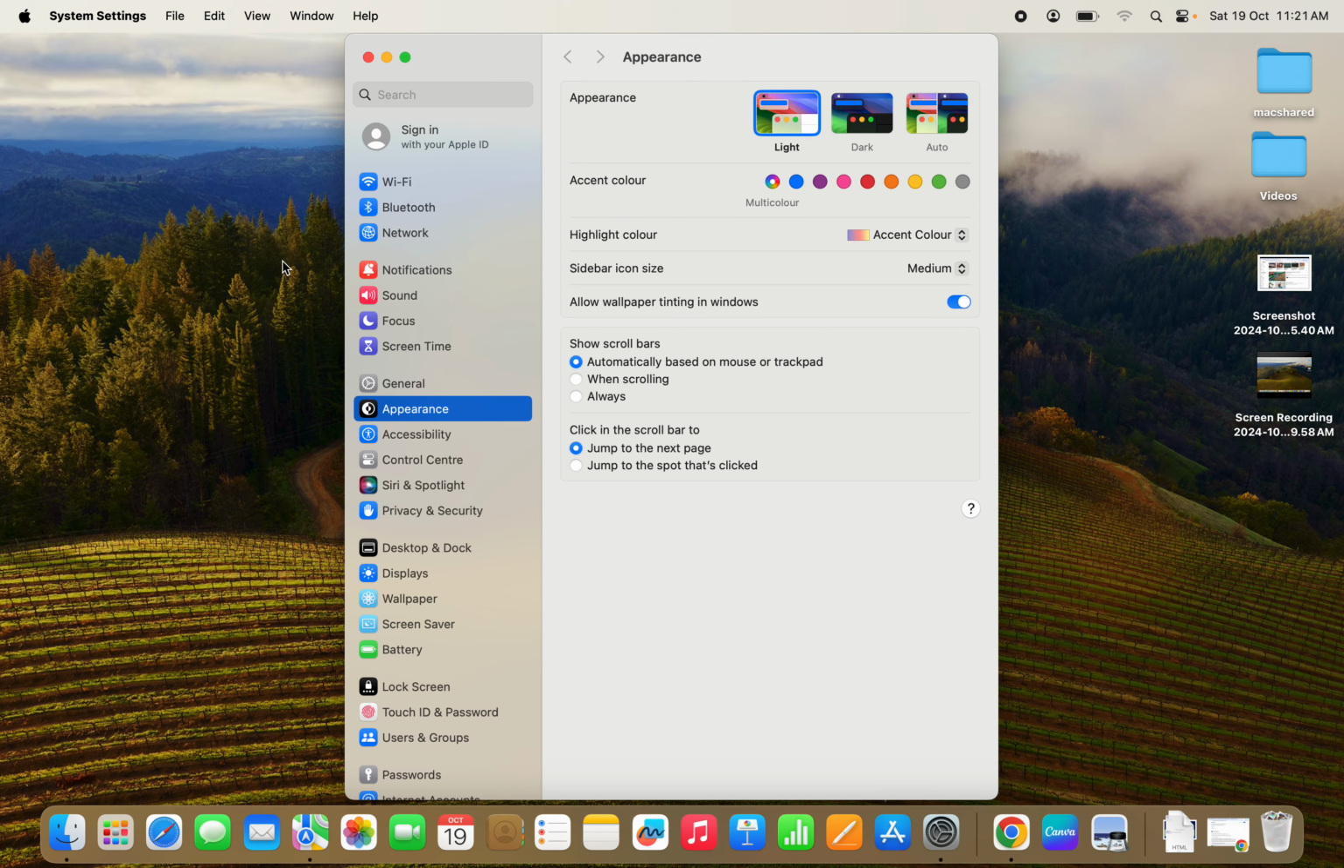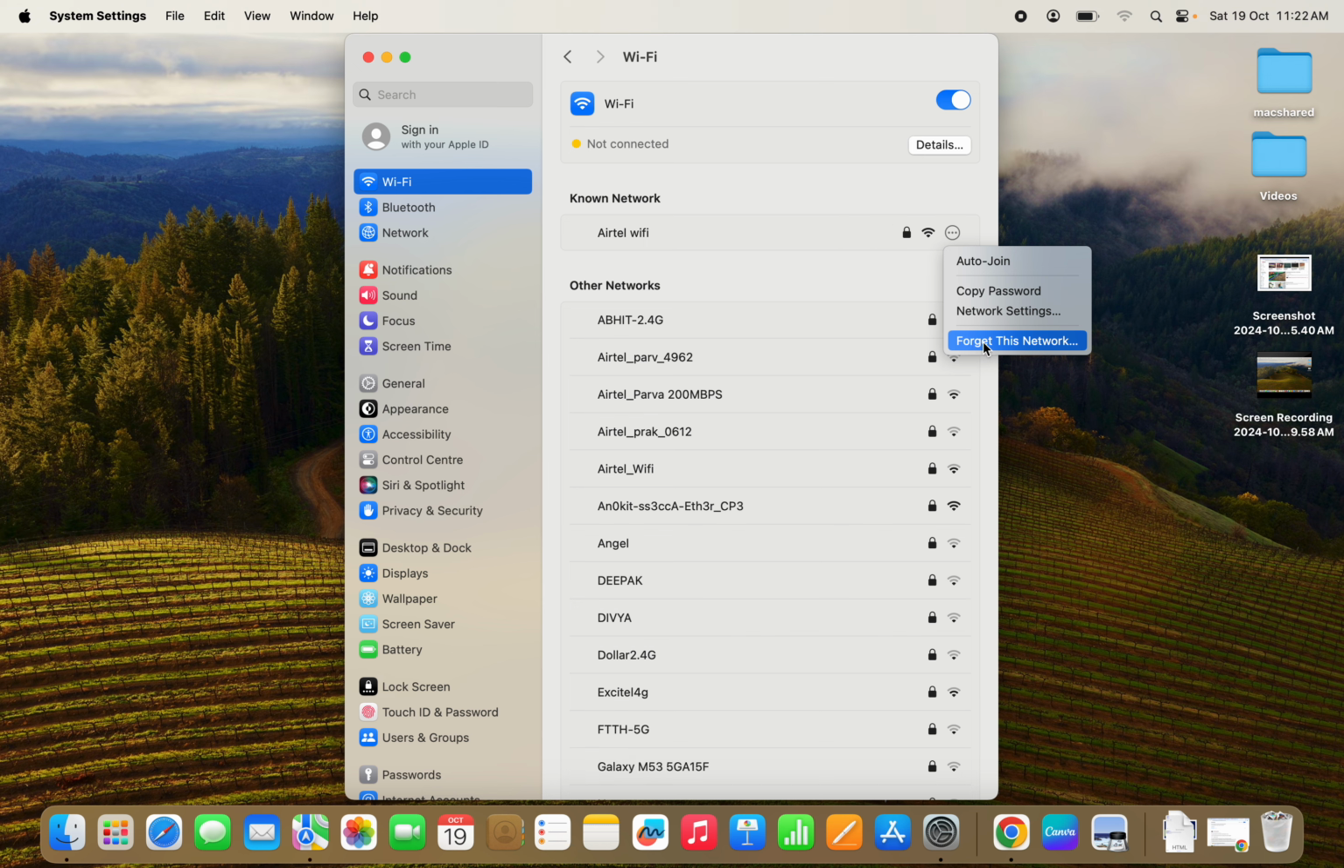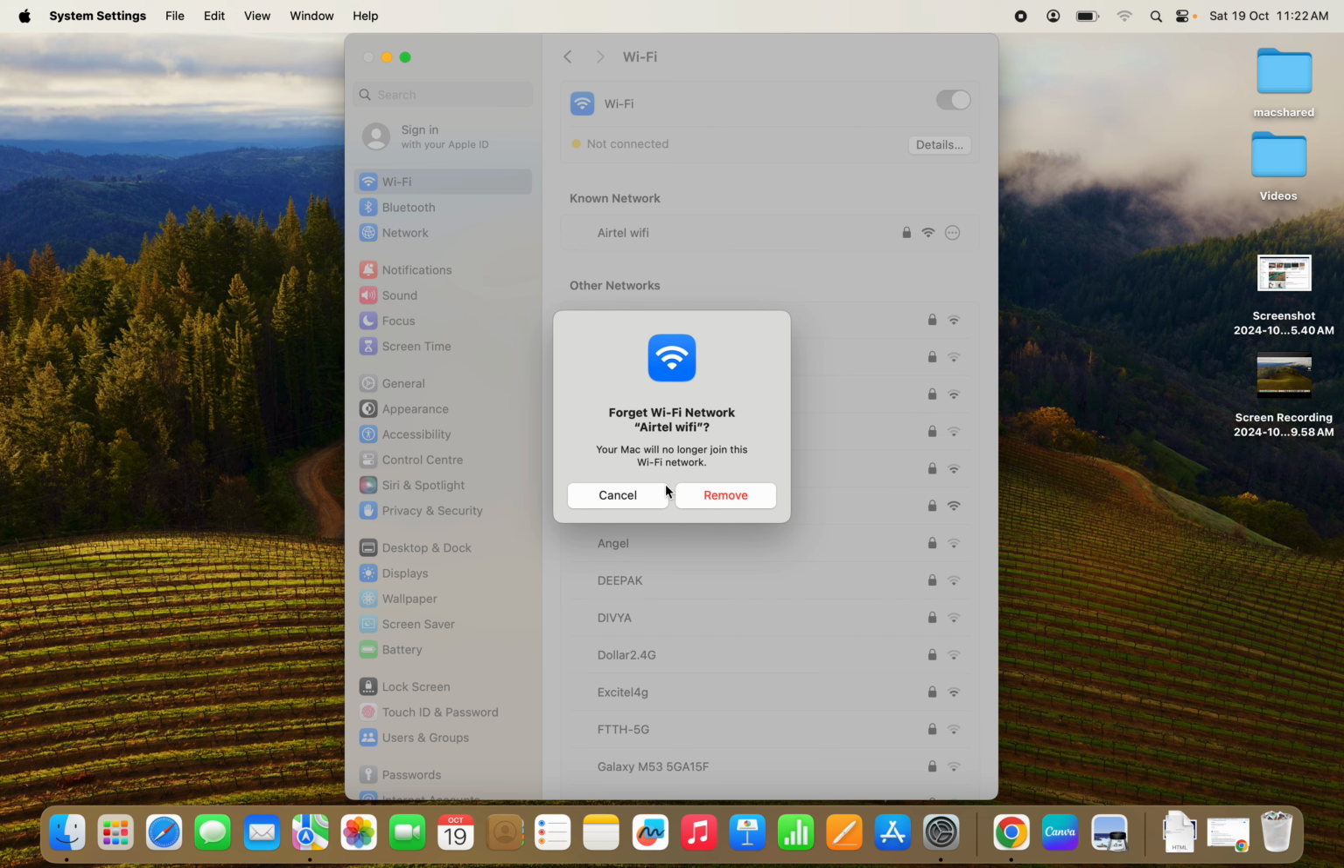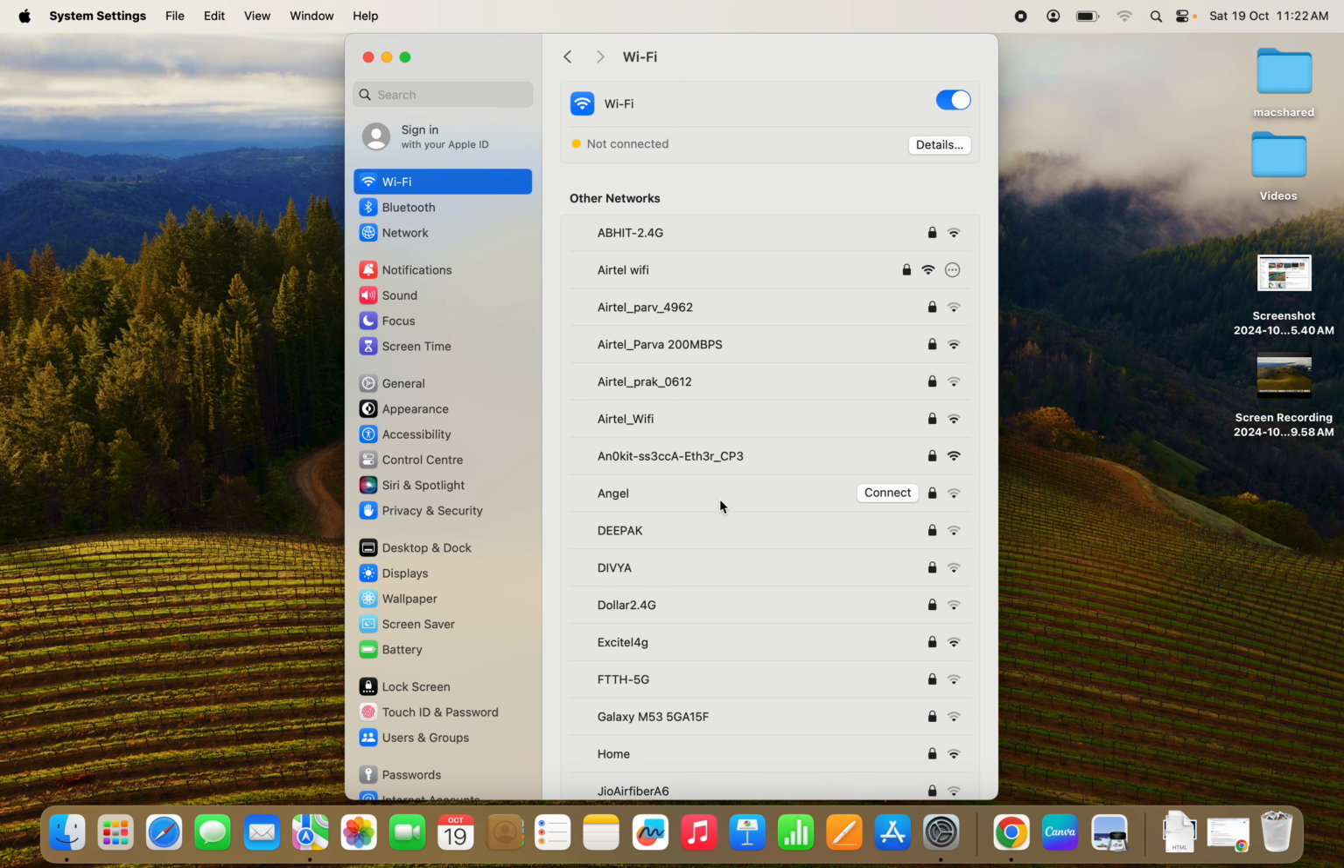Now once it is turned on, look for the nearby Wi-Fi networks and try to connect with them. If somehow you are not able to connect, you need to go to Known Networks and click on these three dots icon, and then simply forget the network. You have to re-enter the password guys, like this, and remove it.